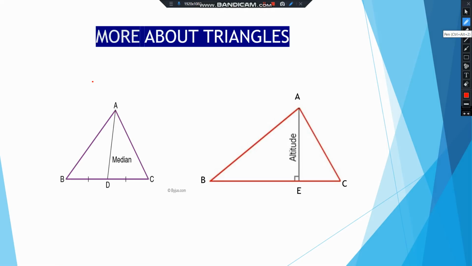So D is the midpoint, so BD, that means this is equal to this, right? So BD equal to DC.